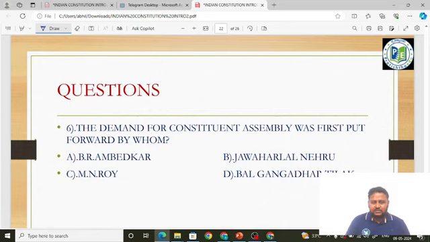Next question, friends. The demand for a Constituent Assembly was first put forward by whom? They are asking in general about Indians, not formally by M.N. Roy like we discussed in the earlier question. Is it B.R. Ambedkar, Jawaharlal Nehru, M.N. Roy, or Bal Gangadhar Tilak? The answer is Tilak. It was put forward in 1895 through the Swaraj Bill, but it was rejected by the British. Okay, friends, going forward.